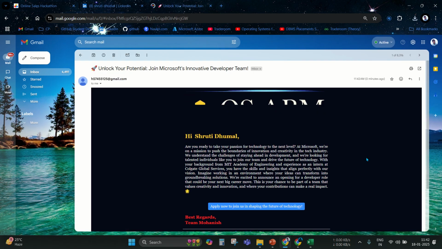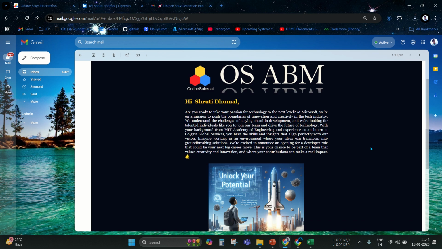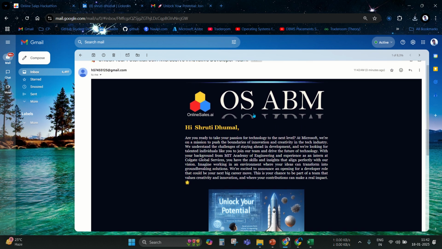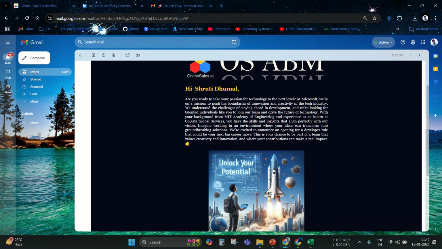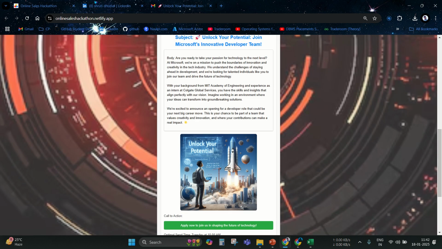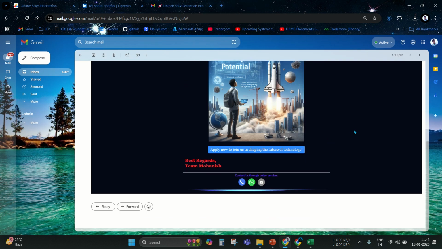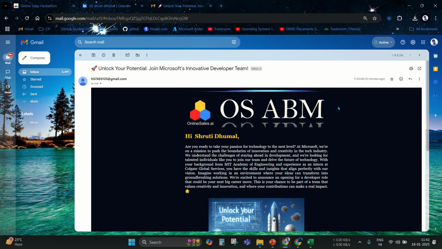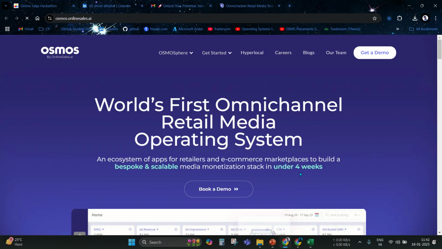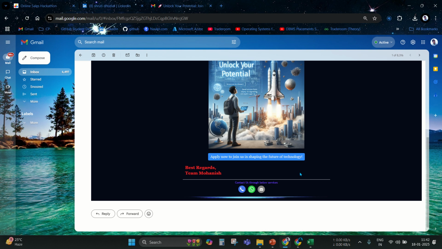So see, all the content which we generated in the front end, we have directly received in the email. This is the Hi Shruti Dumal, our name, and the same content from the front end we get in the email also. These are our main key features, and the email is templated in a hard-coded format. And here is the apply now to join us button, which for now I have redirected to the online sales.